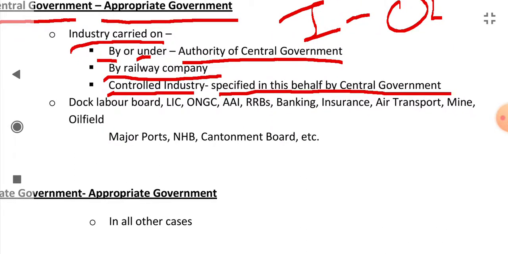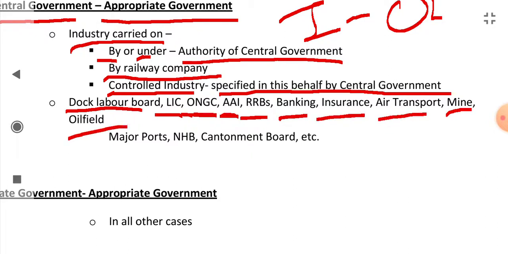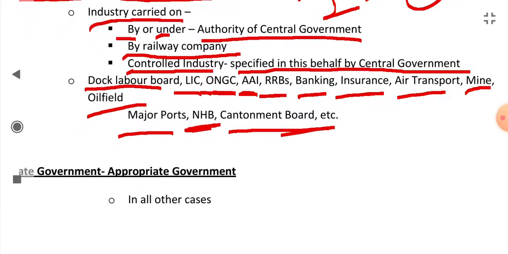What other industries have the central government as the appropriate government? The Dock Labor Board, LIC, ONGC, Oil and Natural Gas Commission, AAI, Airport Authority of India, regional rural banks, RRBs, banking sector, insurance, airport, transport, mines, oil field, major ports, National Housing Board, NHB, Cantonment Board, etc. For all these industries, if there is a dispute, the appropriate government will be the central government.